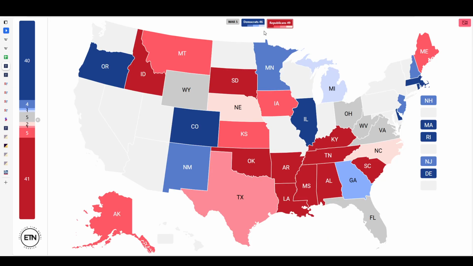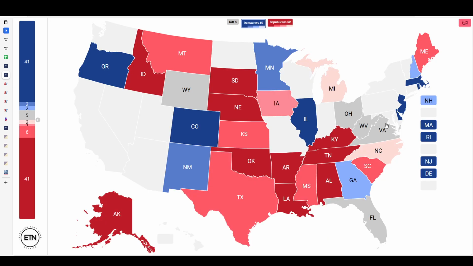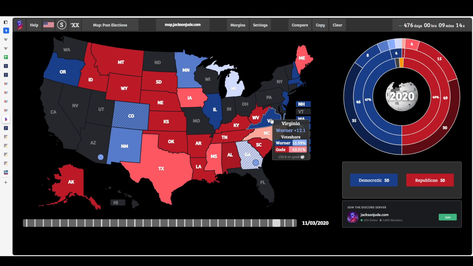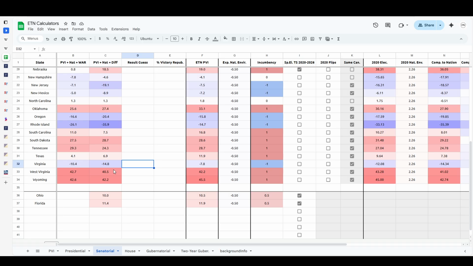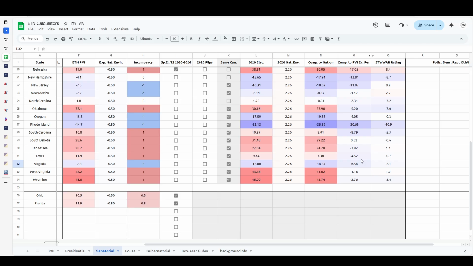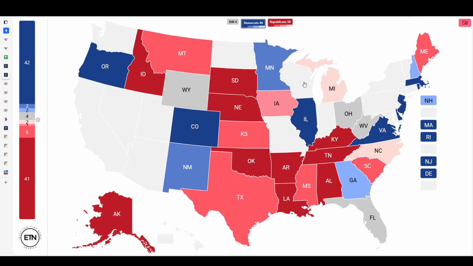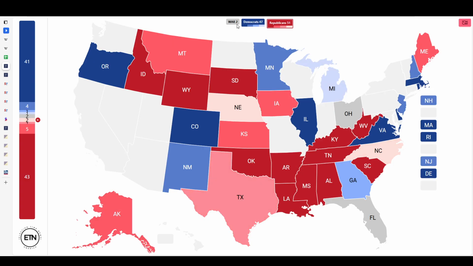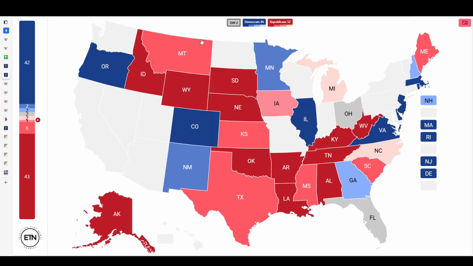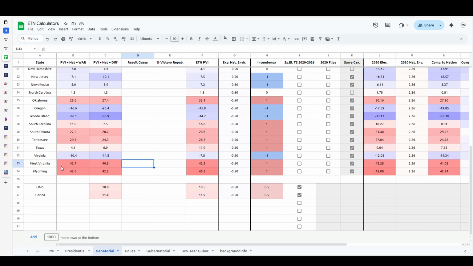Virginia will be safe on both. Mark Warner is a relatively strong candidate here. He won by 12 in 2020. That would actually be a bit less from the WAR map, 2.1 there. Interestingly enough, that's going to be because of a lower PVI. And then West Virginia and Wyoming are both going to be safe at this time. Safe ranks for both of them, bringing Republicans up to 51 on the WAR map and up to 52 on the difference map. And then we are left with the two special elections, Ohio and Florida.